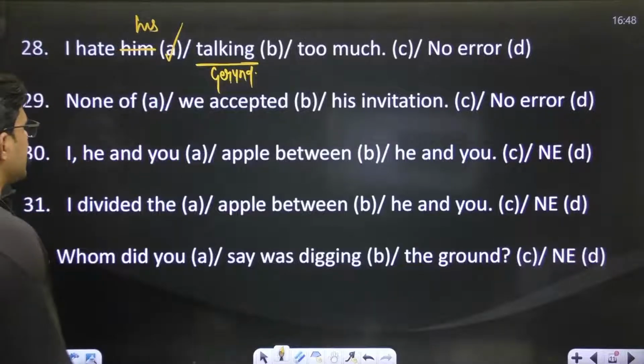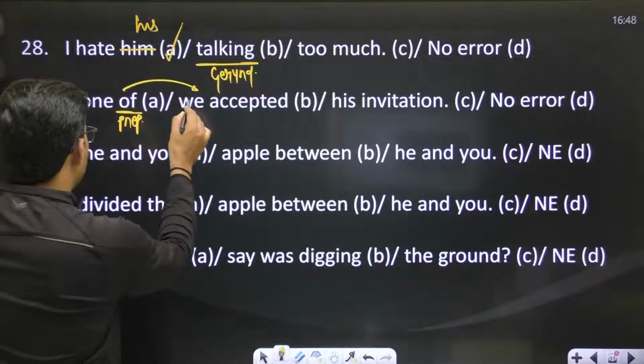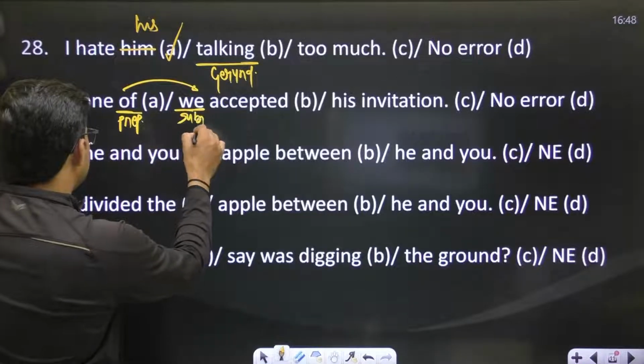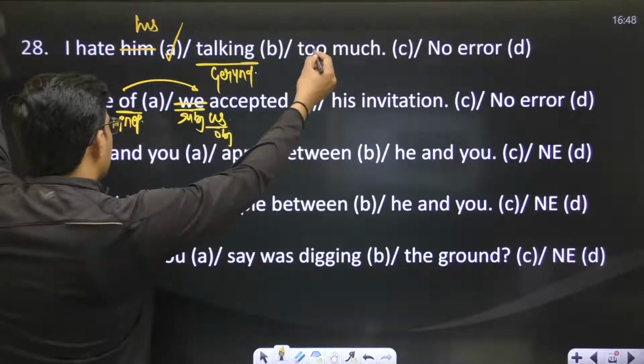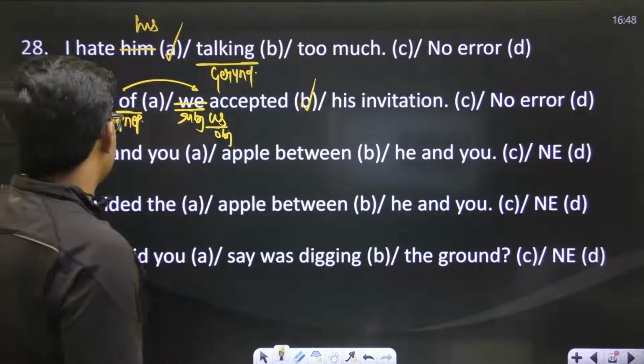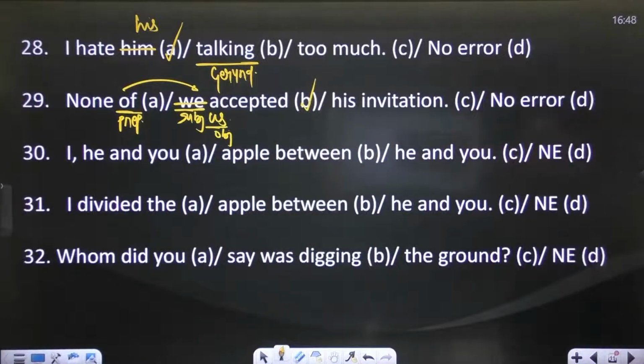None of we accepted his invitation. This of is a preposition, and prepositions are followed by an objective case. So replace we with us, and you will have an error in part B. The sentence will be like, none of us accepted his invitation.